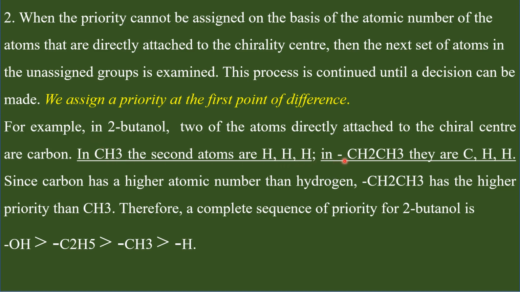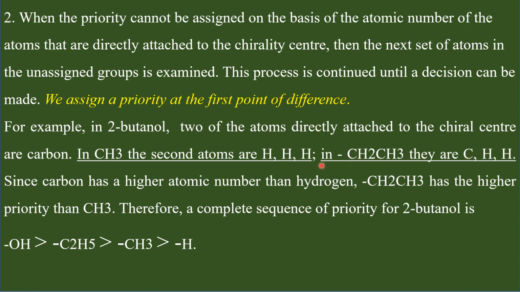Whereas in case of ethyl, this is the carbon that is connected to the chiral carbon, and this carbon is directly connected to two hydrogens and one carbon. So in case of methyl, all the second atoms are hydrogen. In case of ethyl, this carbon is connected to two hydrogens and one carbon.